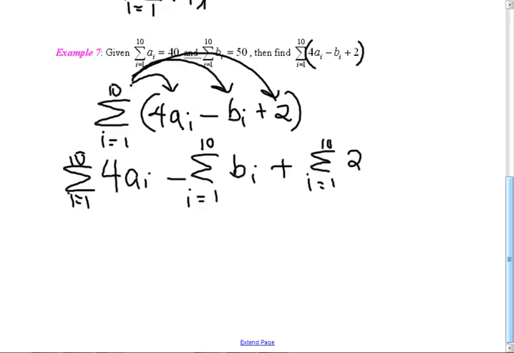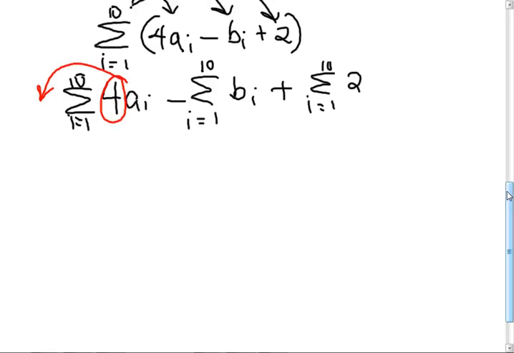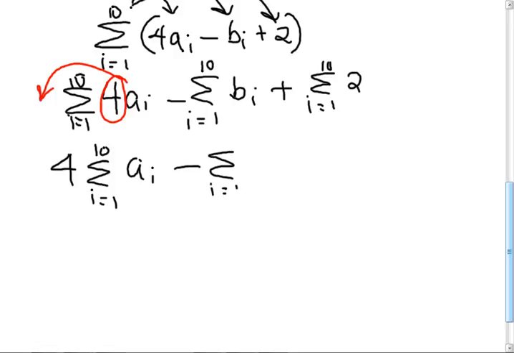Is that okay? And then can we pull that 4 out of there? Yeah, we can pull 4 right out of there. Put it right out in front, like that. I'm not going to do anything with those last ones yet, just one step at a time. But I'm going to write it down, because if I try it just in my head, I'm going to make a mistake.